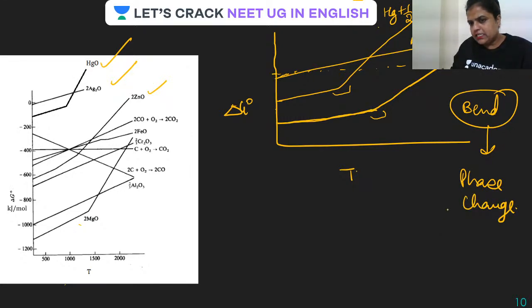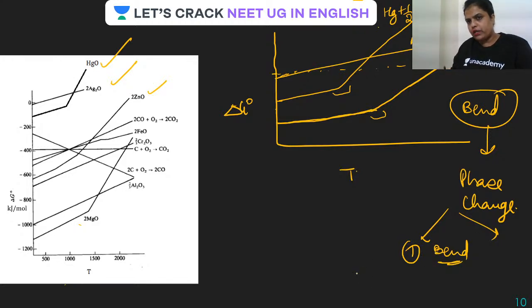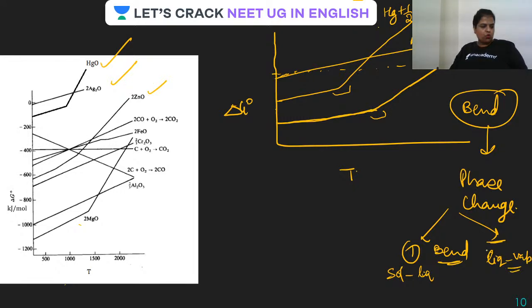I'm repeating, the first bend will tell you, because generally these are all solids, about solid to liquid. The second one is going to tell you about liquid to vapor. But if it is mercury, it is going to have only one bend, liquid to vapor, because it is already in the liquid state.